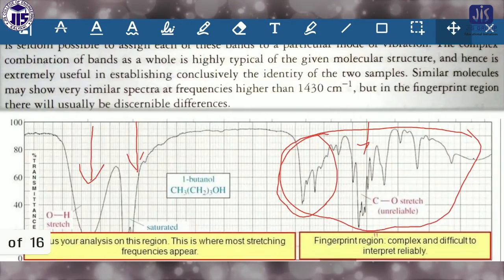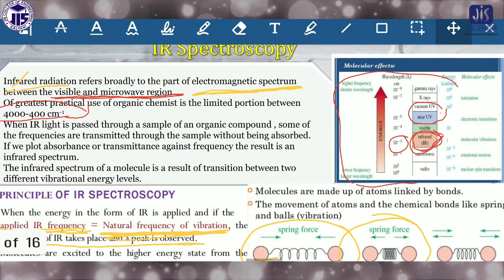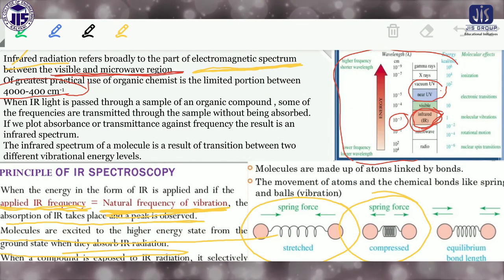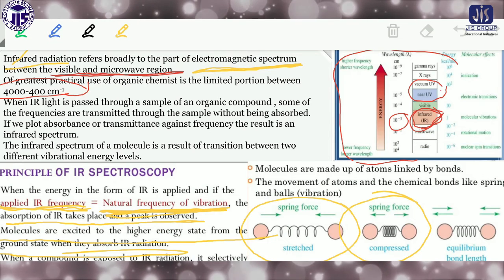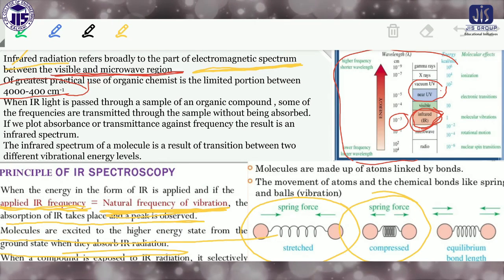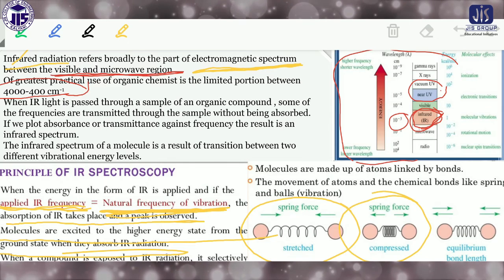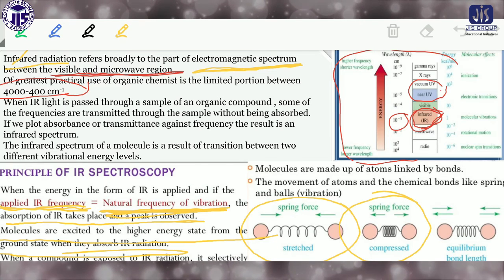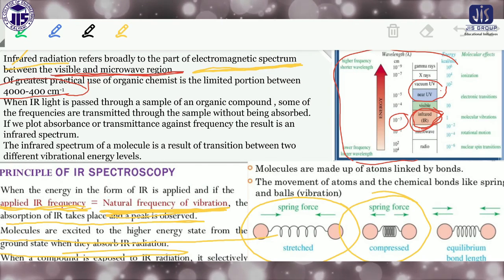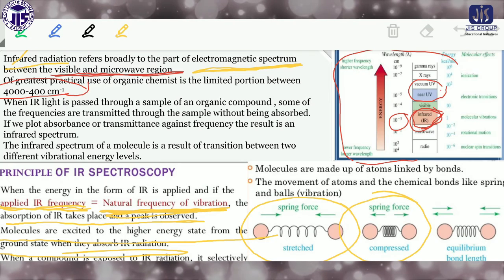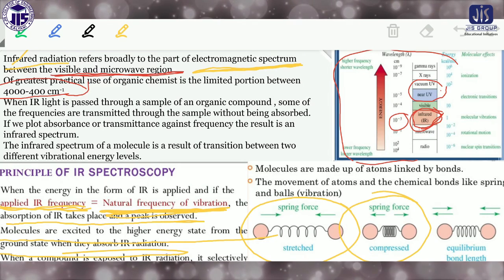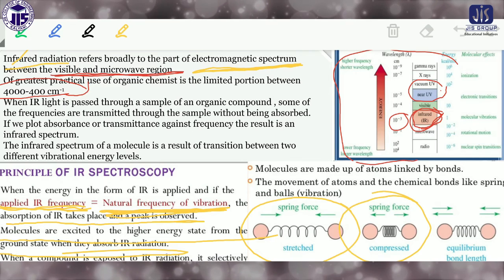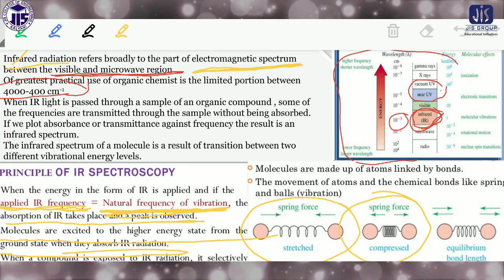Then what you have to study and understand properly, first of all, is the range of IR spectroscopy. Your syllabus includes UV, IR and NMR. If you compare the energies, the energy of IR is in the middle between UV and NMR. The basic principle: IR radiation is utilized by the molecules to change their vibrational level. That means the energy coming from the IR region is utilized to change the vibrational level of the molecules.